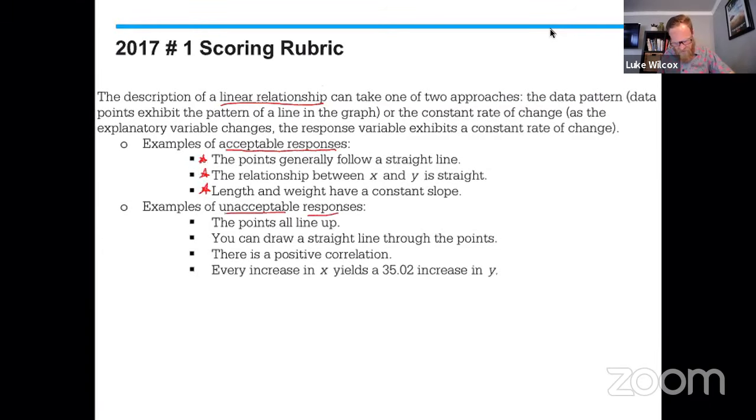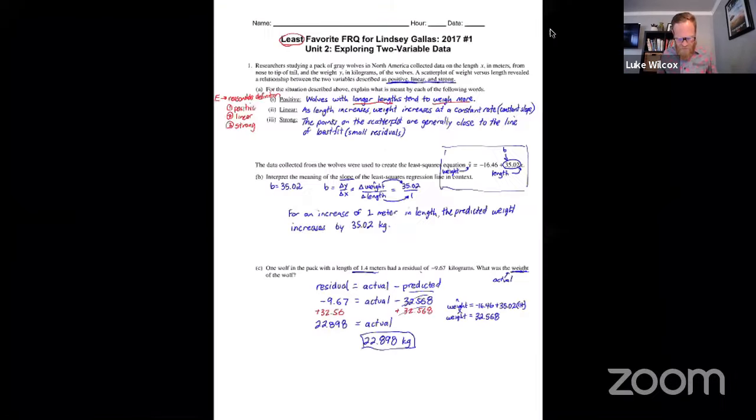And now the unacceptable responses. The points all line up. Not quite enough there. You can draw a straight line through the points. Well, it turns out you can draw a straight line through any points, whether they're linear or not. There is a positive correlation, or every increase in X yields a 35.02 increase in Y, also unacceptable responses. So I think our response looks okay here. We definitely reference the idea that there is a constant slope.